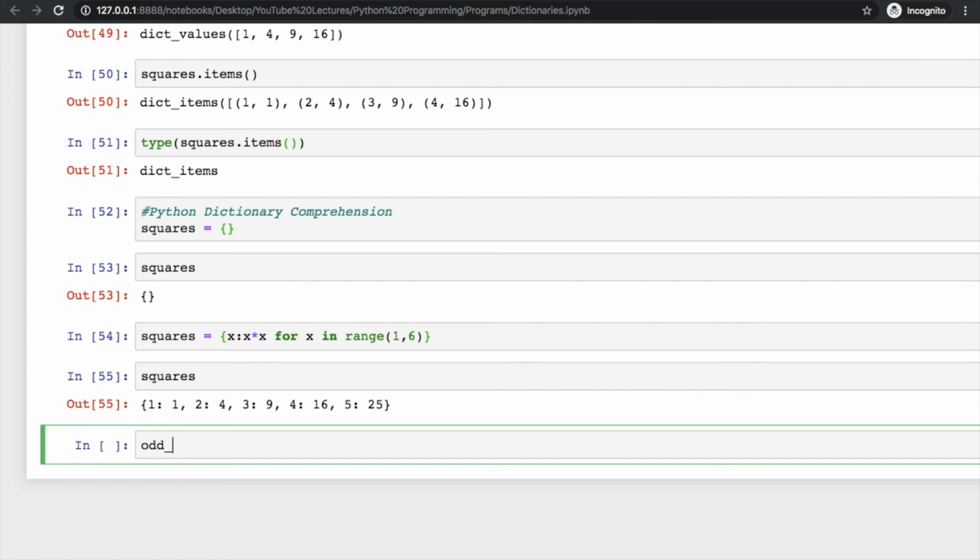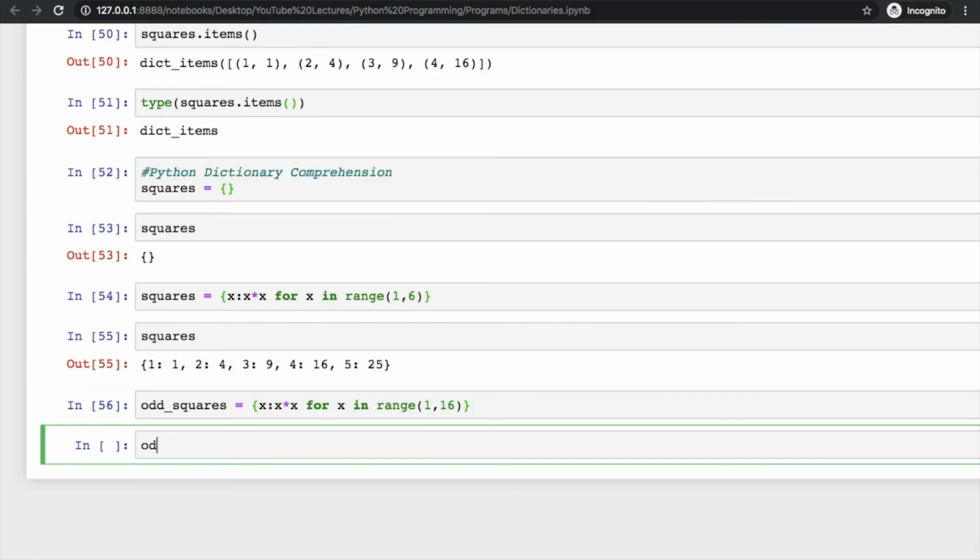I can also get some more values in another way. So there are multiple ways, right? I am trying to create odd squares. So for that I have to write x cross x for x in range, and I can pick from 1 and then go till maybe 15 or 20, whatever you wish to do, right? So this is going to start with 1 and will read values till 14. So if you want to make it 15, write 16 here. So now it is going to operate on numbers from 1 to 15. So what it is going to do, it will give you squares of all the values starting from 1 to 15.